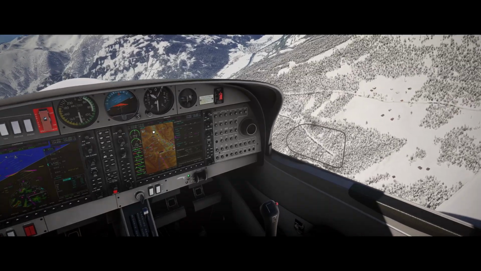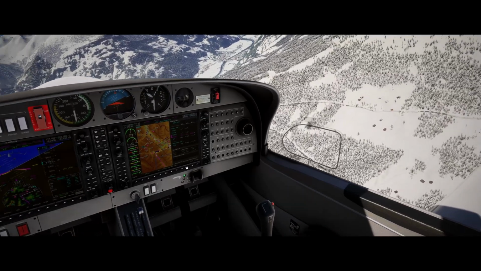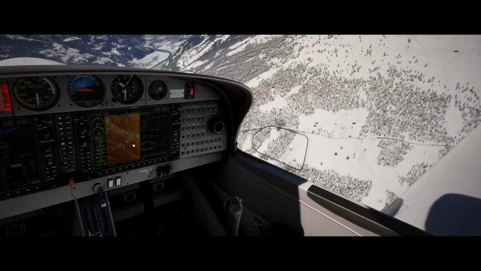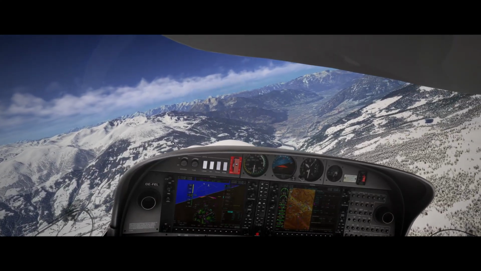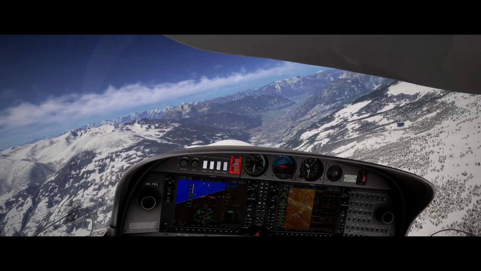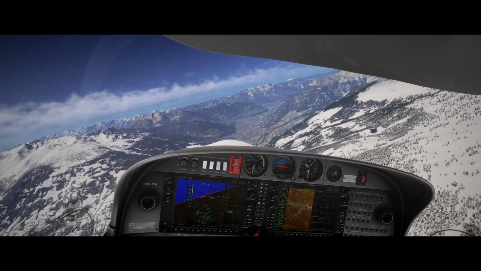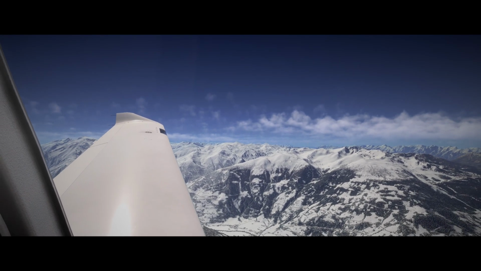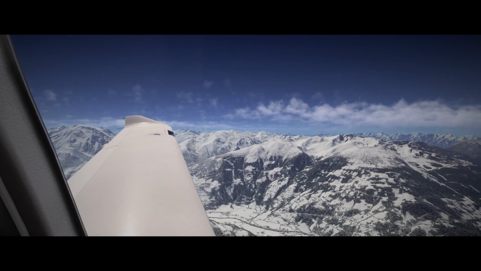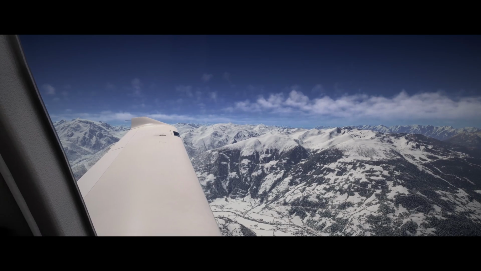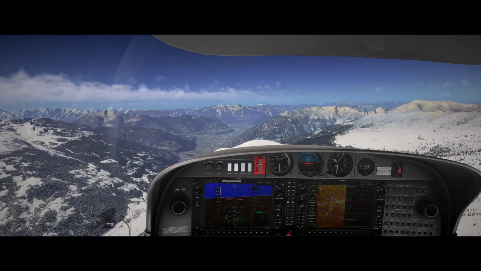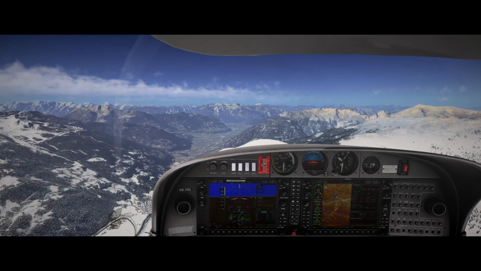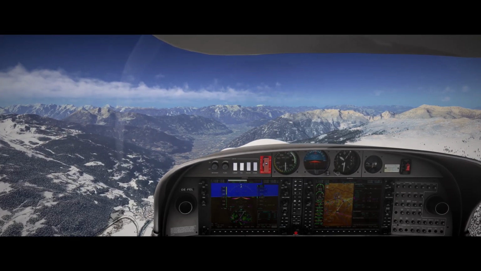Here you can, by the way, see Lima Oscar Whiskey India. That is Innsbruck Airport. Seems to have some traffic as well. Okay, that lightning bug is really a little bit annoying. I hope I will find a way to get that away, because it seems to be a little buggy. That popping makes me crazy.